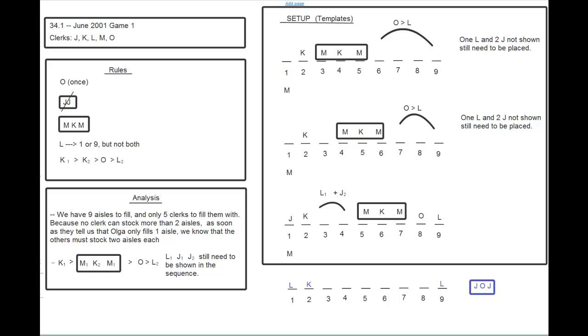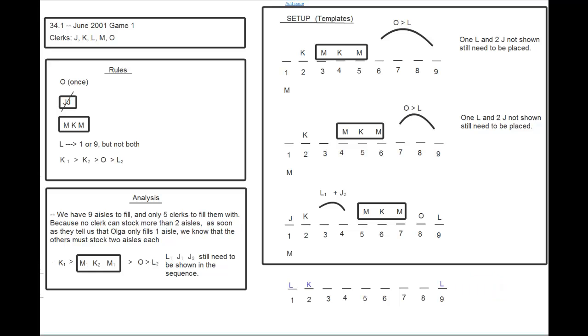The other block would be MKM, and together these two blocks, which each have 3 members, would take up the 6 spaces between 3 through 8 inclusive. So 3, 4, 5, 6, 7, 8. And actually the JOJ would have to go in 6, 7, and 8 because the O has to come after the MKM block. So the MKM can go in 3, 4, 5, and then the JOJ goes in 6, 7, and 8. That works just fine. So that was answer choice C.